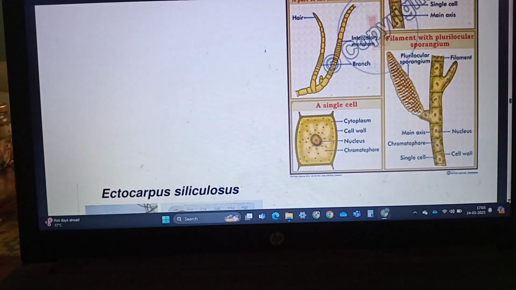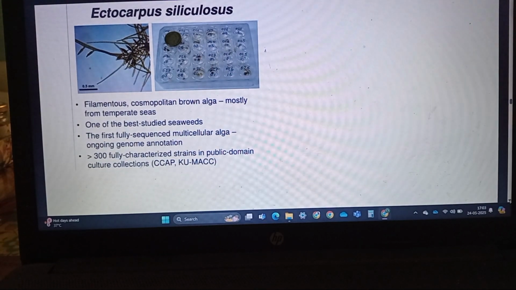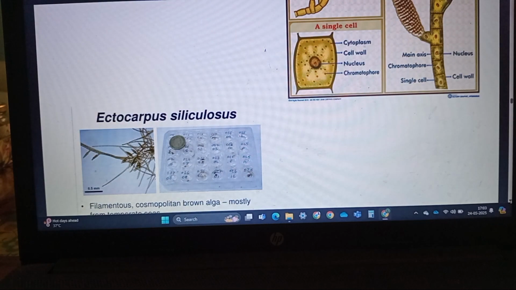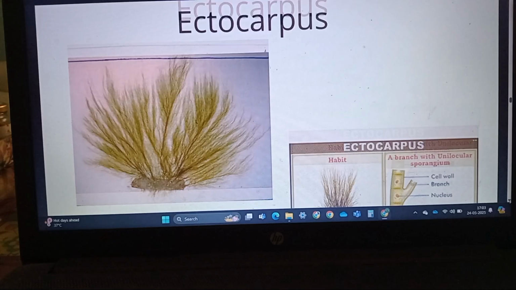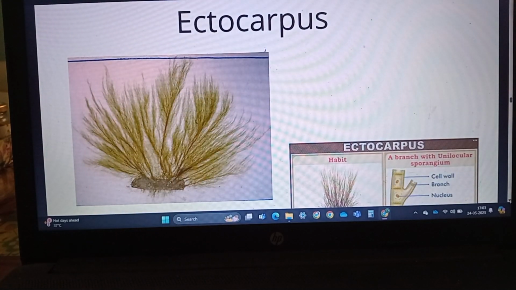Ectocarpus has both a diploid as well as a haploid body. The diploid is the sporophyte and the haploid is the gametophyte. Ectocarpus and the kelps show a haplodiplontic life cycle.